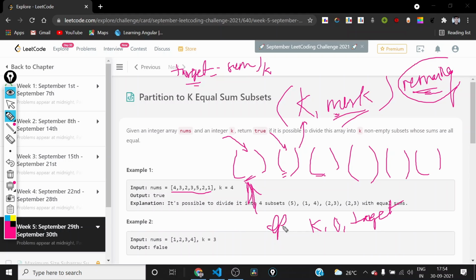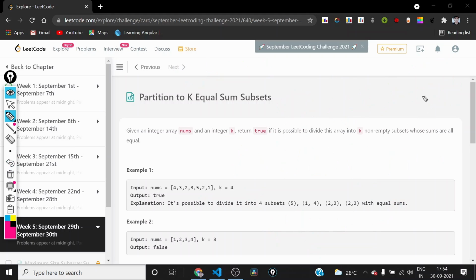So TP of this will give us the answer of this current problem. So we can now start to see how the state transition occurs. So first of all, let us erase all this. We have three parameters: k, mask, and remaining, right? If k is equal to 0, then we have completed all the k subsets. We can return true in that case.